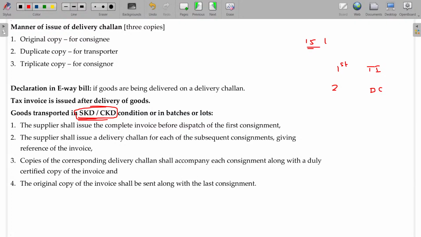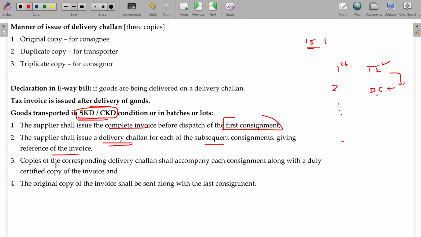The materials are transported in semi-knocked down or completely knocked down format. It may be assembled later on. In that case, the supplier shall issue the complete invoice before dispatch of the first consignment, so the first lorry. The supplier issues a delivery challan for each of the subsequent consignments giving the reference to the invoice. So this is the invoice. Here, delivery challan with the reference to the tax invoice. That's how the rest of the lorries will go.